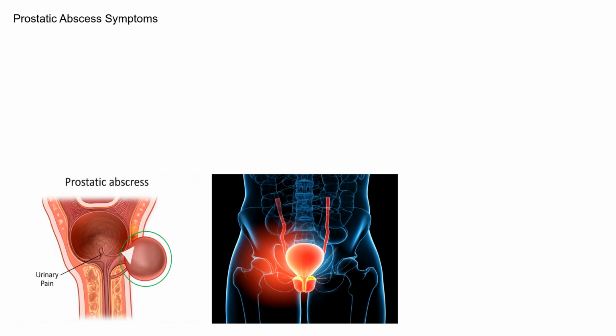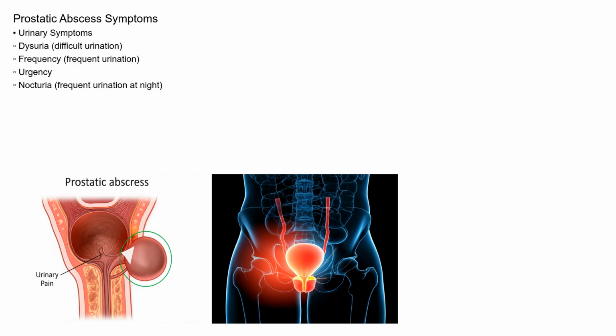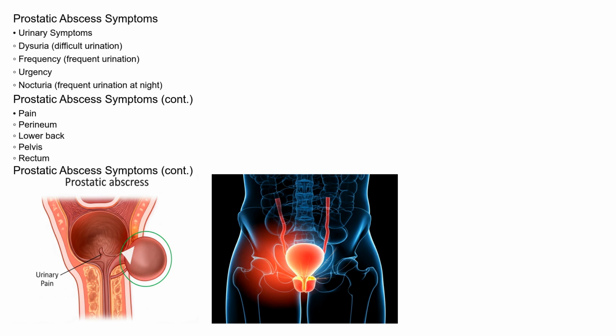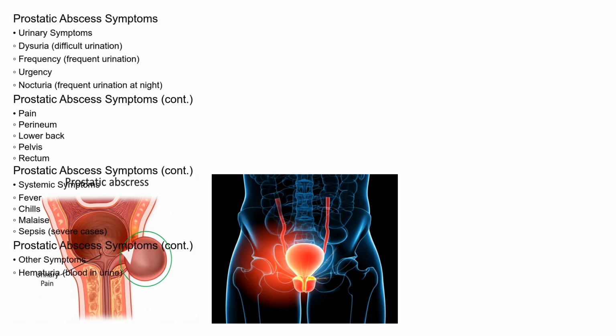The symptoms of a prostatic abscess can be quite varied, but often include a combination of urinary and systemic manifestations. Patients may experience difficulty urinating, dysuria, frequent urination as frequency, urgency, and nocturia, frequent urination at night. Pain in the perineum, lower back, pelvis, or rectum is also common. Systemic symptoms can include fever, chills, and in severe cases, sepsis. Some men may also notice blood in their urine, known as hematuria, or painful ejaculation.